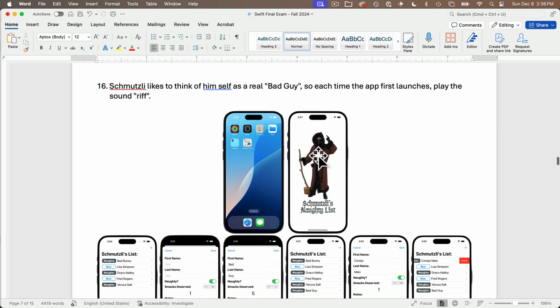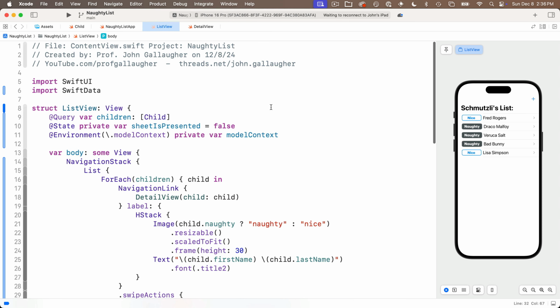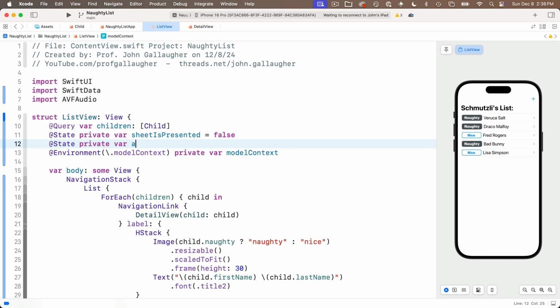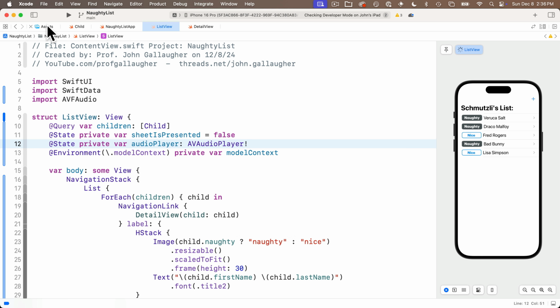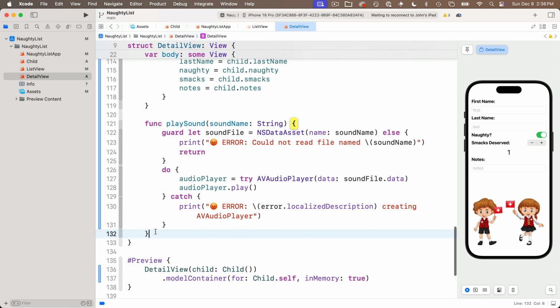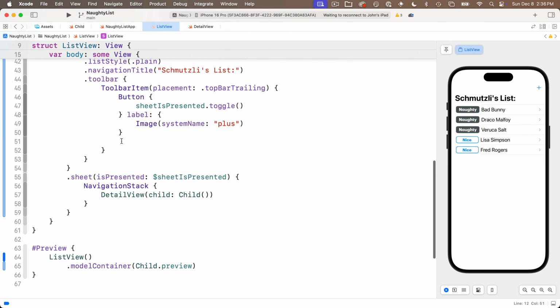Schmutzli likes to think of himself as a real bad guy, so each time the app launches, let's play the sound riff. We've already implemented playing sound in the detail view, now we're just going to do it in the list view. So we need to import AVFAudio. We're also going to create @State private var audioPlayer: AVAudioPlayer!, and then why don't we head over to the detail view and grab our working playSound function. We'll copy it, head back to the list view, and paste it in just below the closing curly in the struct.